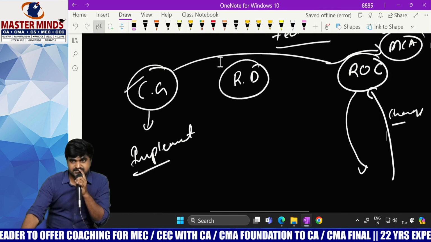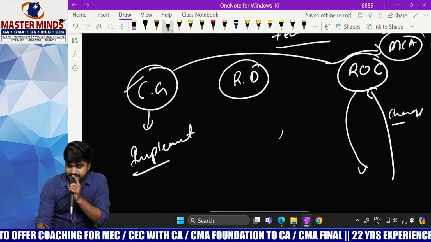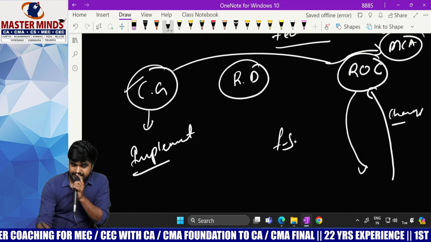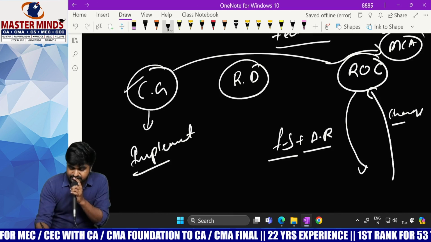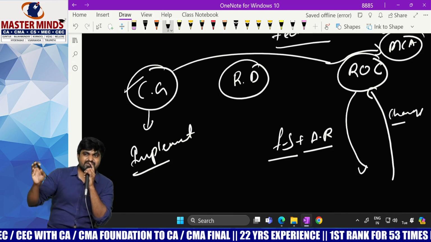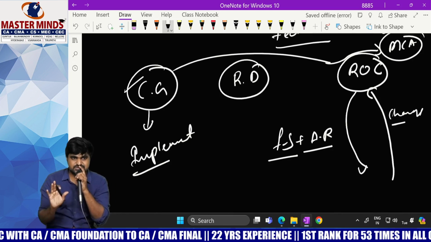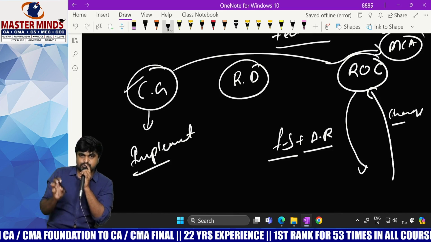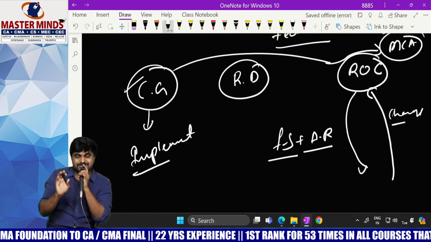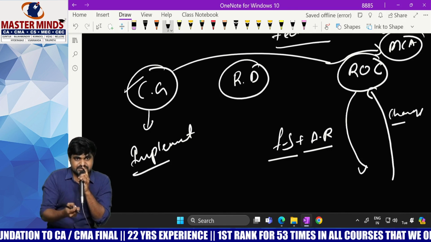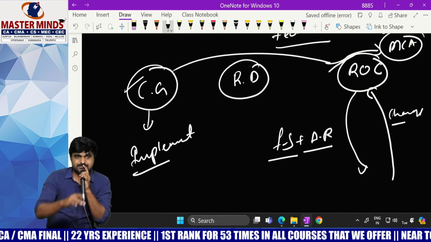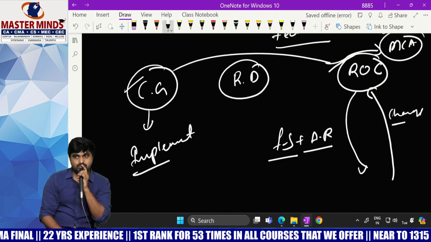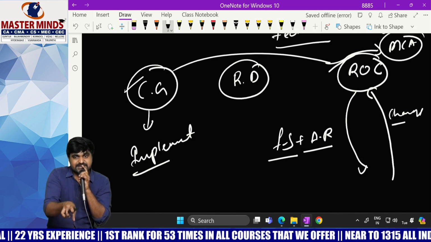Not only changes, every year we need to prepare financial statements and annual returns, and we need to forward these to the ROC, whether our company is doing business or not. That means who will be in regular touch with the companies? The ROC. He is a basic level officer. Now, how many ROCs will be there for each state?